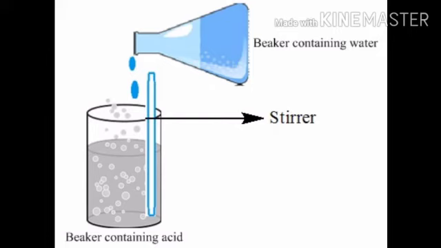And note it down that the dilution of a concentrated acid should always be done by adding concentrated acid to water gradually with stirring, and not by adding water to concentrated acid. This is because when a concentrated acid is added to water for preparing a dilute solution, the heat is evolved gradually and easily absorbed by the large amount of water to which the acid is being added.